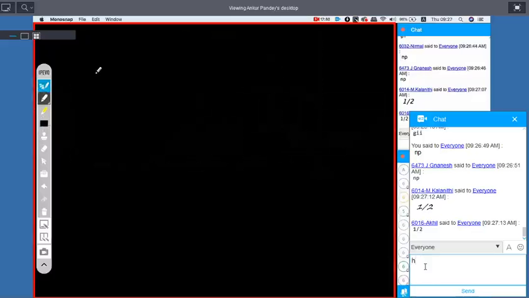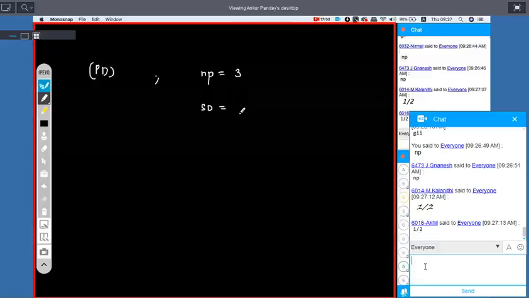For a binomial probability distribution, mean is 3 and standard deviation is 3 by 2. What is the distribution?